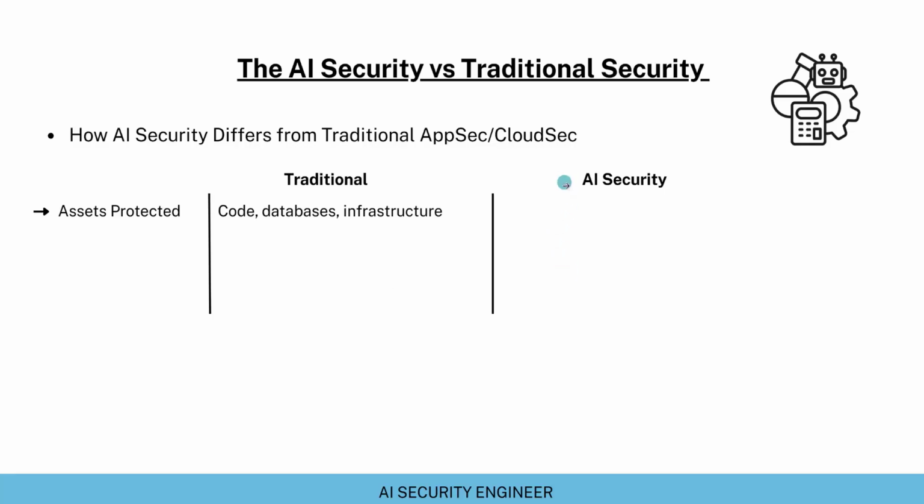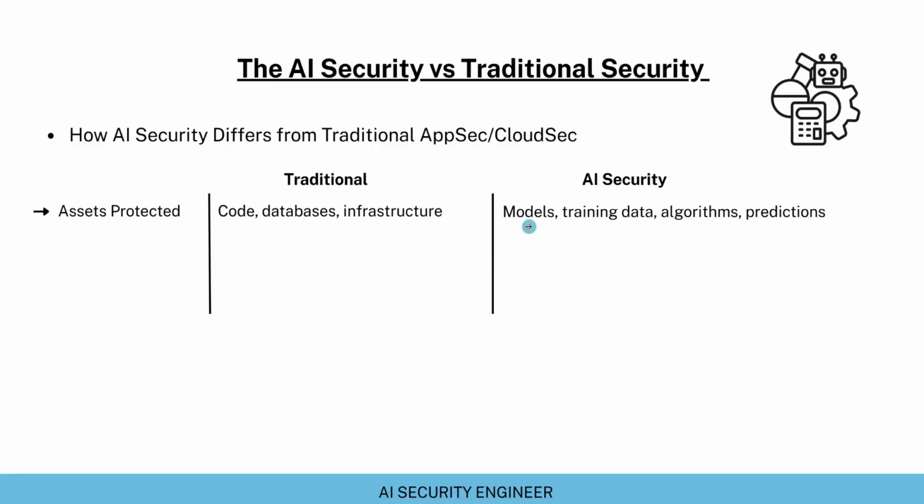In case of securing the AI systems, these things have changed. We need to protect the models that are working within these AI systems. For example, ChatGPT uses GPT 5.1, 5.2. Claude is using Sonnet 4.5, 4.6. And if you talk about Copilot, Copilot is also using OpenAI models and so on.